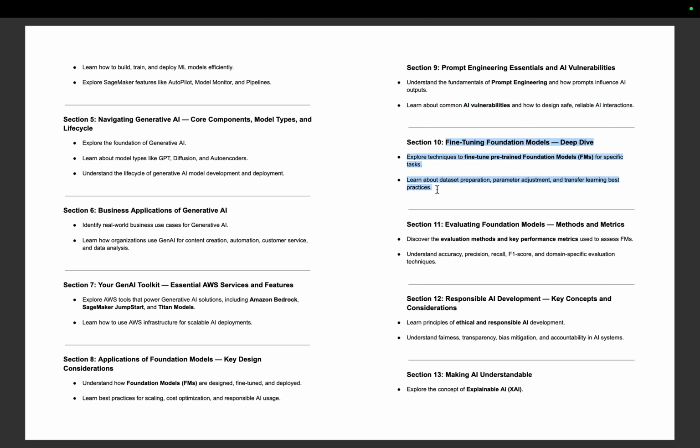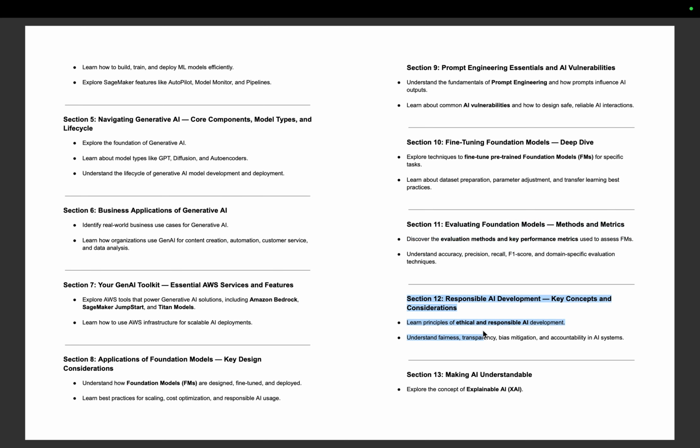Then we'll study the fine tuning of foundation models, like after selecting the model, which model you have to select out of these, that we can do by using fine tuning. Then we'll study evaluating foundation models. If you know about machine learning, you know about F1 score, recall, precision, confusion matrix, and all that we will see in this section.